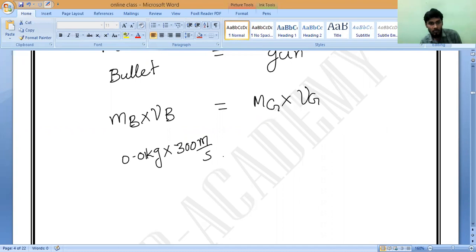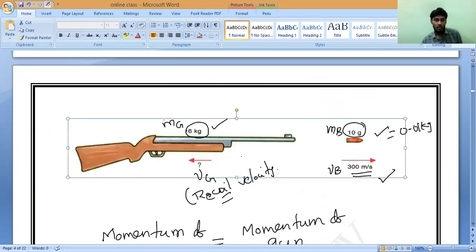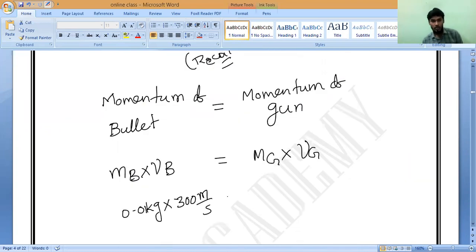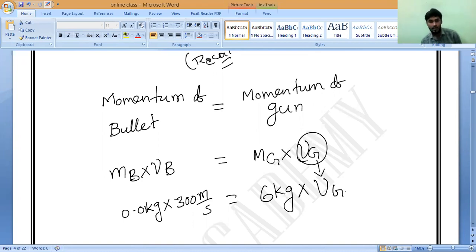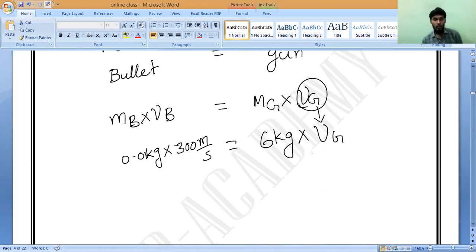Is it yes or no? Yes, sir. What is the mass of the gun? Mass of the gun is 6 kg. So we want to find this only, the recoil velocity of the gun. Now we want to find this one.